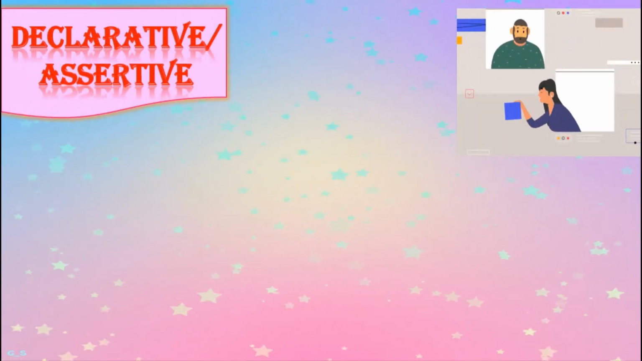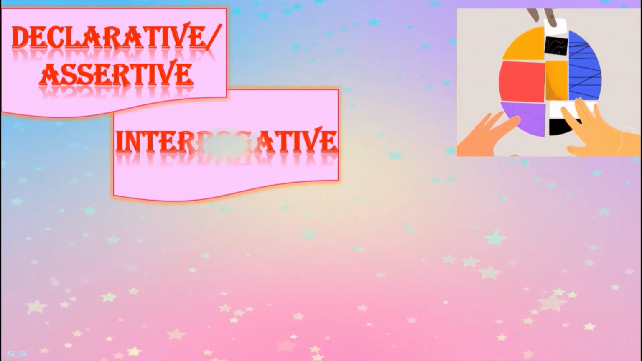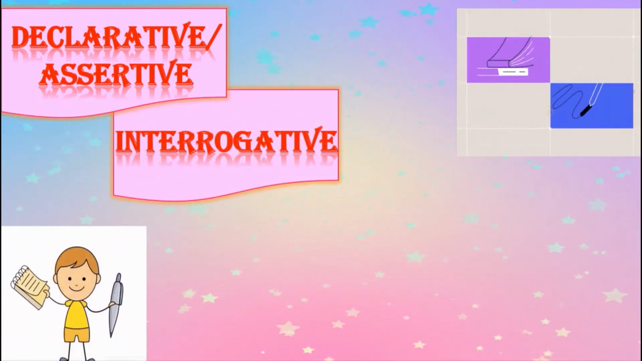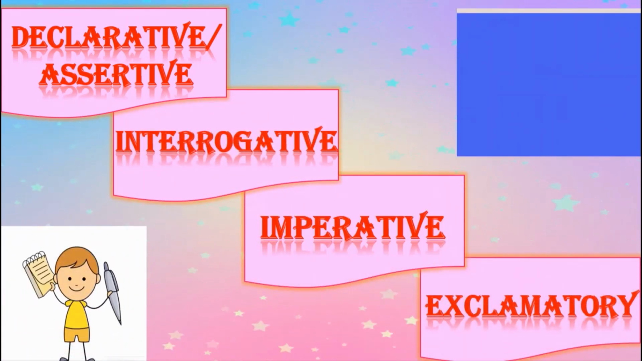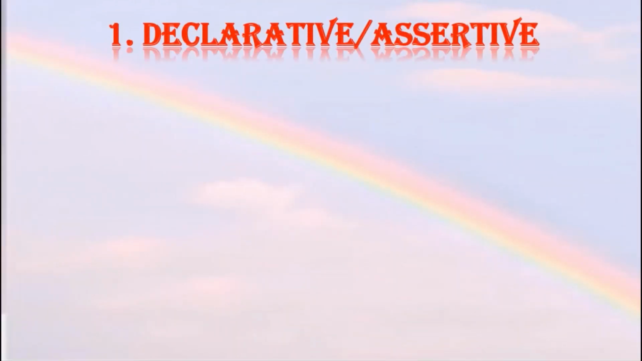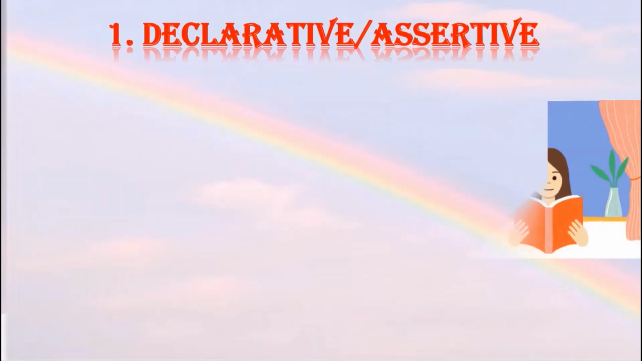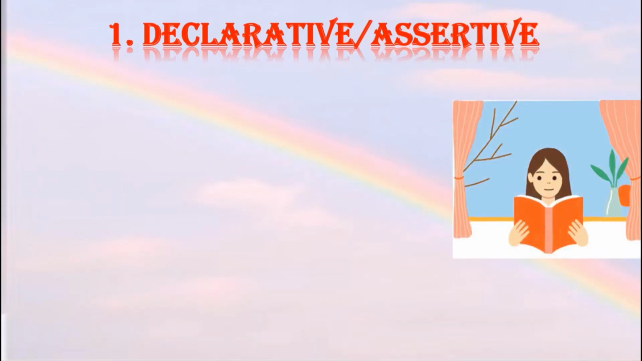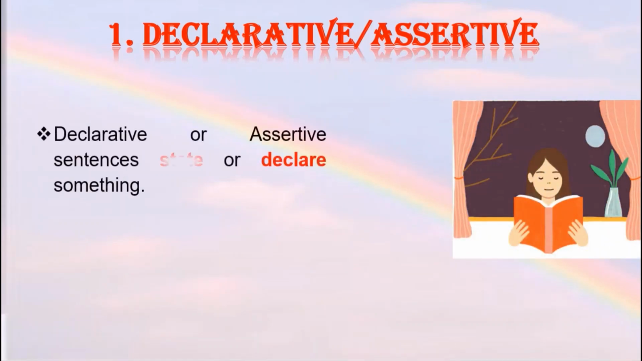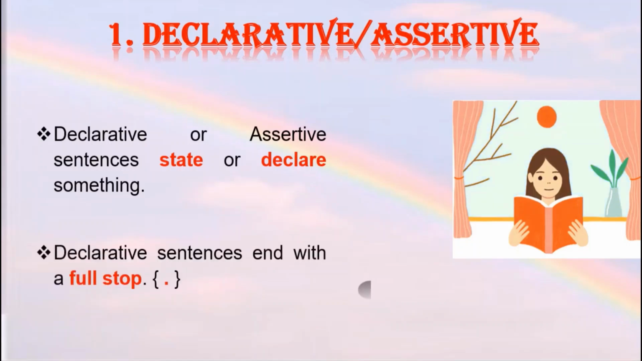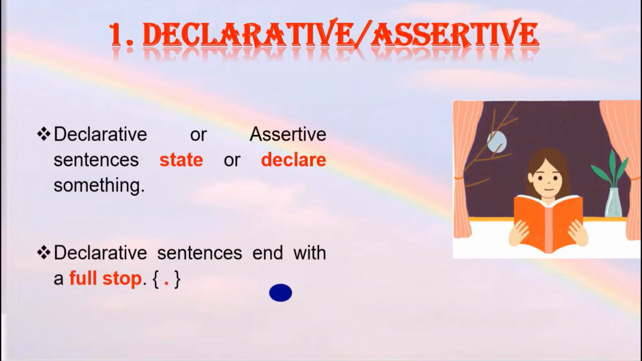There are many types of sentences, but today in this class, we will focus on four important types of sentences, that is, declarative or assertive, interrogative, imperative, and exclamatory. Let us look at each of them in detail. The first type of sentence is declarative or assertive. A declarative or assertive sentence states or declares something. These types of sentences always end with a full stop.